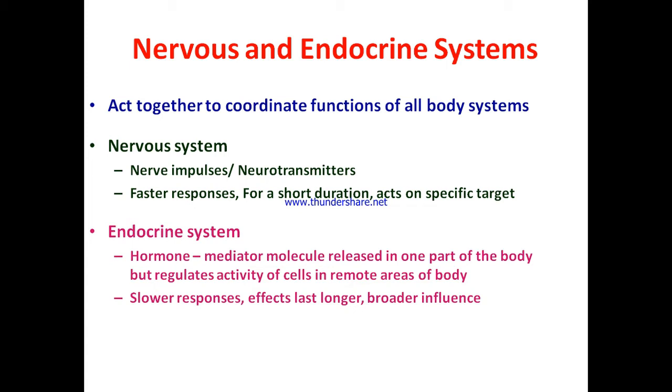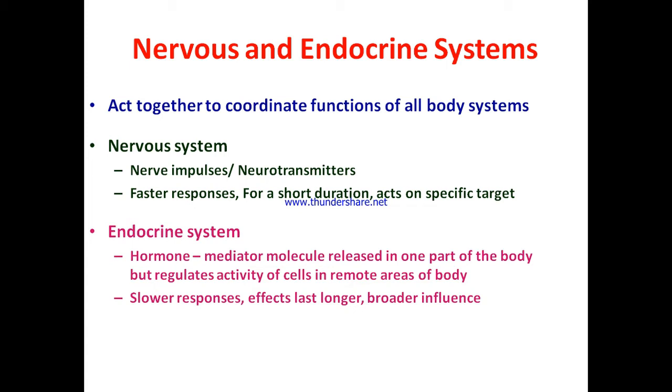The responses produced by the nervous system are faster, but for a shorter duration. They act on specific target organs. The endocrine system, on the other hand, exerts its influence through hormones, chemical messengers secreted by specific cells or collections of specific cells organized in the form of a gland.